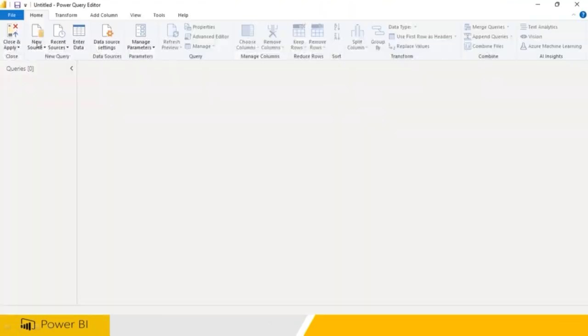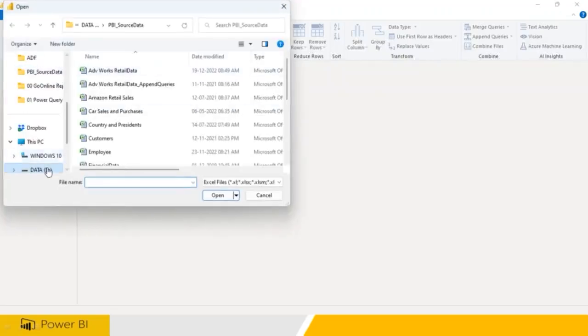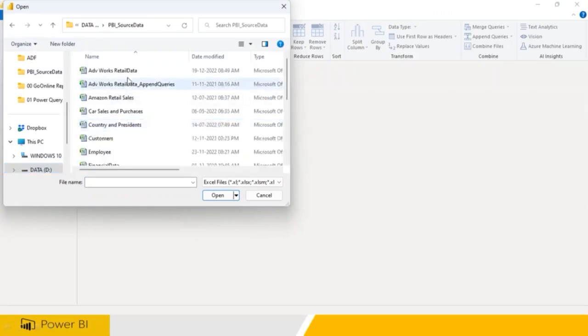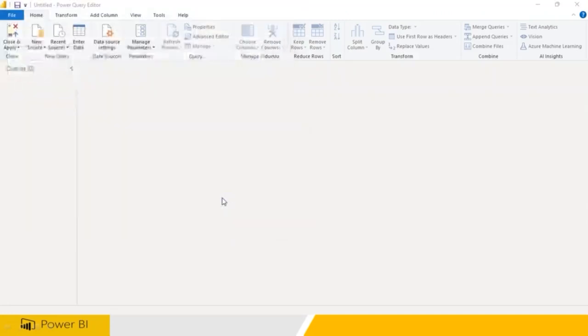So go to transform data. I wanted to go to new source. Click on the Excel workbook. Now I wanted to go to D drive. I have a folder in that I have some data. I'm going to be taking this, and click on open.